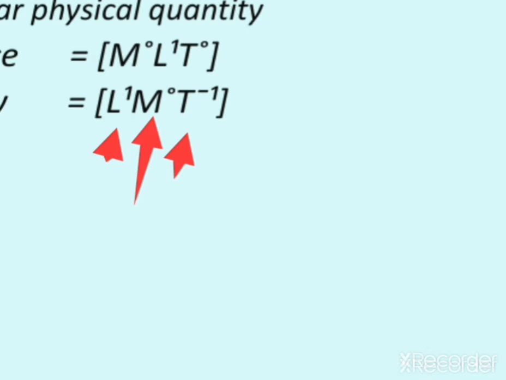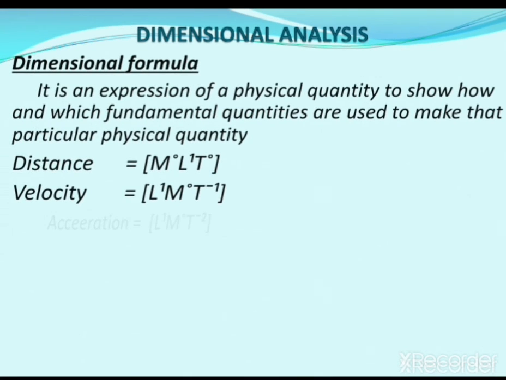That's why the dimensional formula of velocity will be L to the power 1, M to the power 0 and T to the power minus 1. So any physical quantity can be expressed in terms of fundamental units with the help of their dimension.